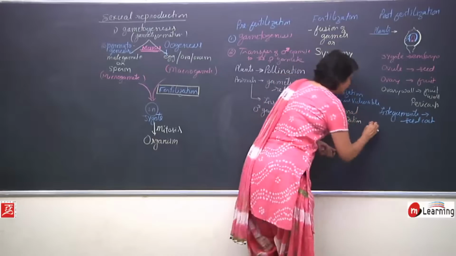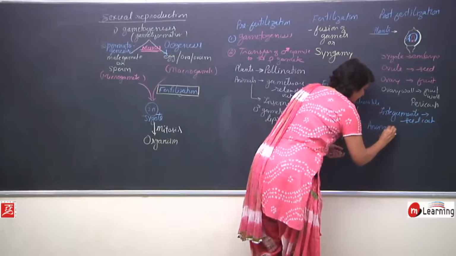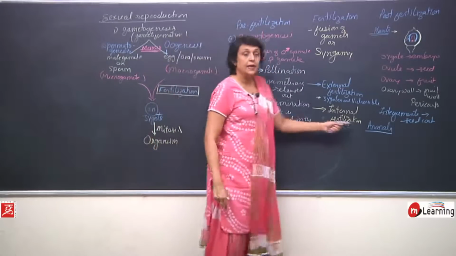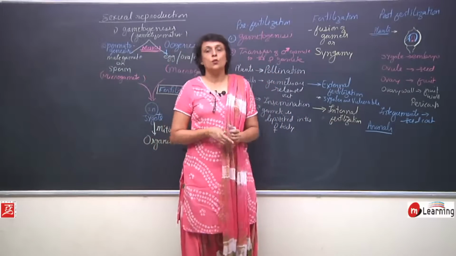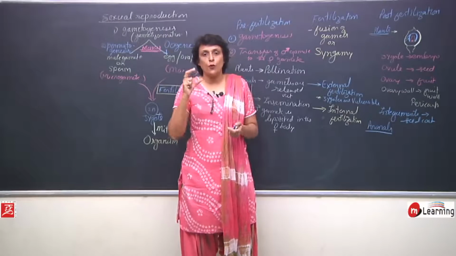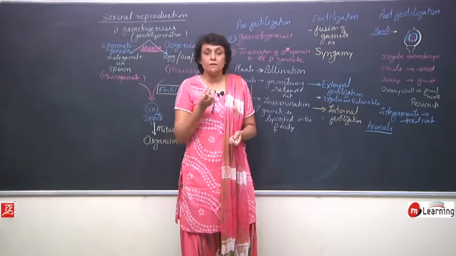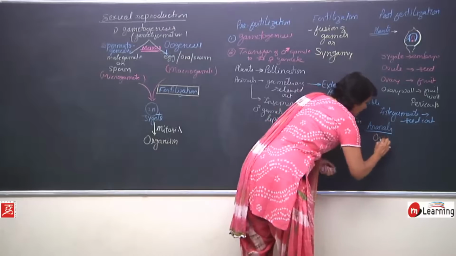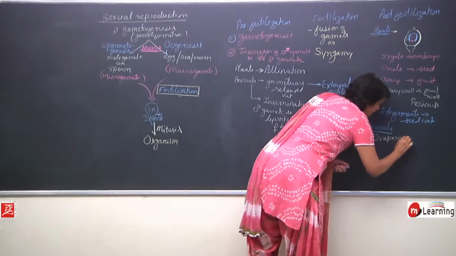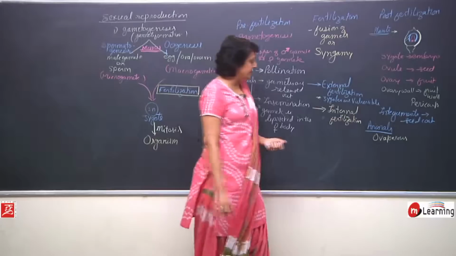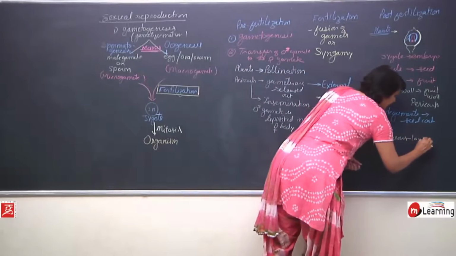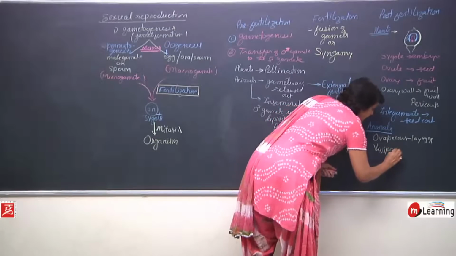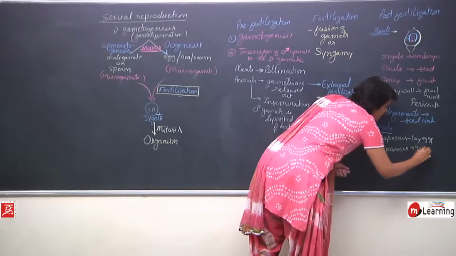In animals, there are two possibilities. Either the zygote would get surrounded by shell and would form an egg with sufficient quantity of yolk and will be laid. So, there are oviparous animals which would lay the eggs, and viviparous animals which give birth.